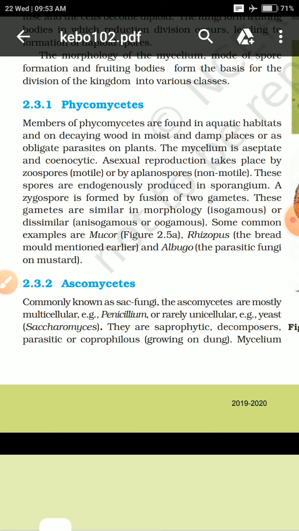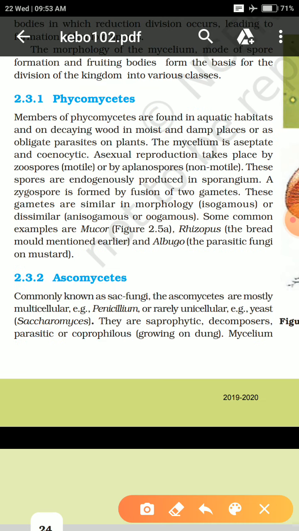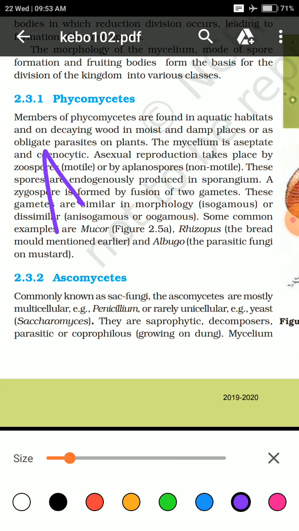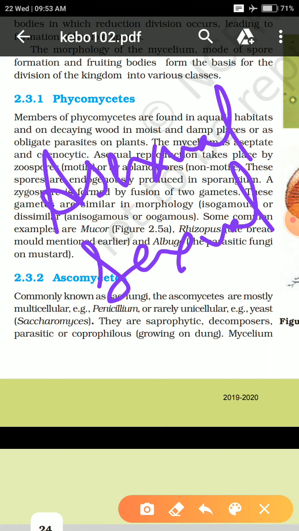And sometimes zygospores are formed, with the formation of two gametes. When two gametes fuse together, a structure is formed which is known by the name zygospore. Okay, so if we consider sexual reproduction, they have both types of reproduction. They have asexual reproduction, and also sexual reproduction. They have both types present in them.